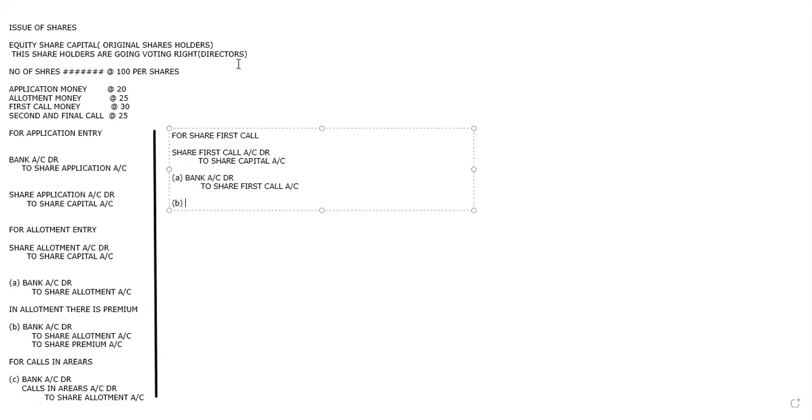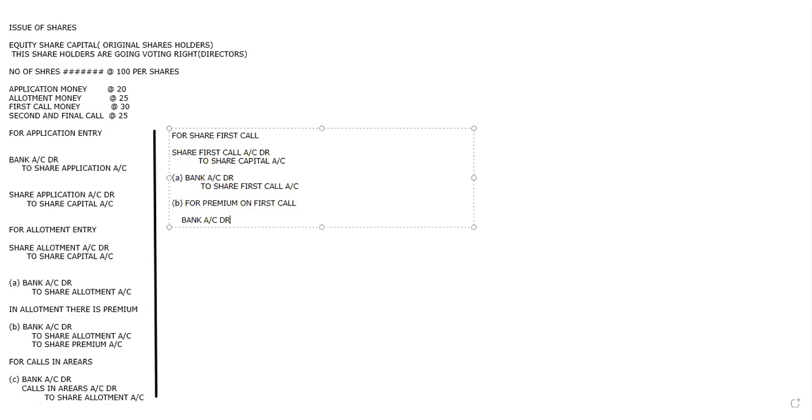Now, in the second situation, most of the time here will not have a premium, most of the cases. But okay, let's see what we'll do. If there is a premium for this one entry, I'll write it. Usually it will not be premium, but still for premium on first call, then the entry we are going to have is what?